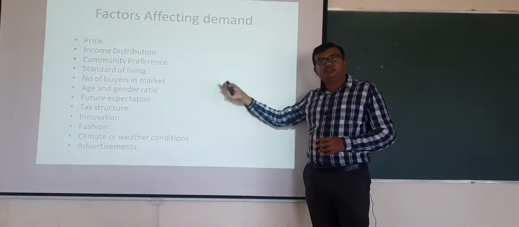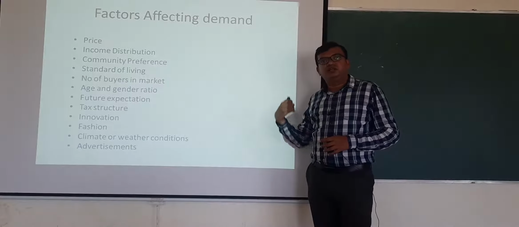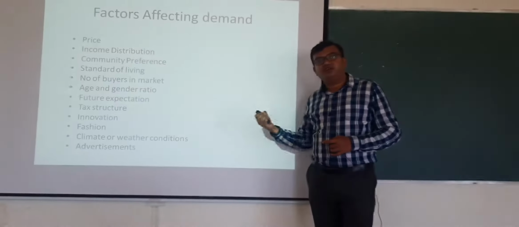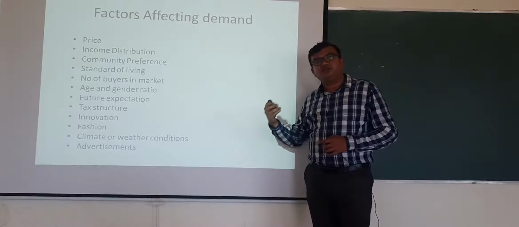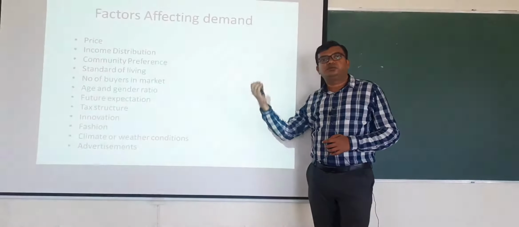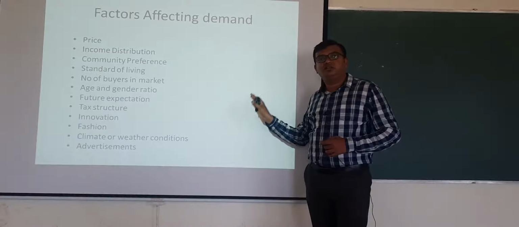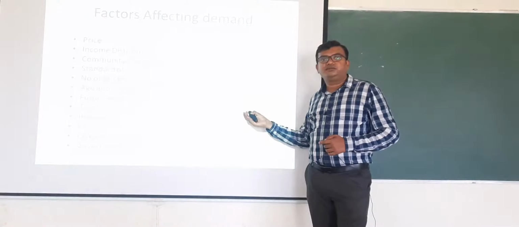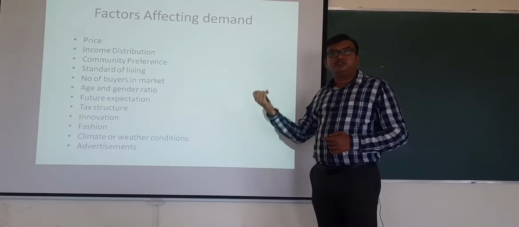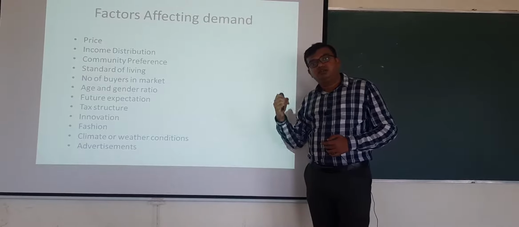So future expectation means this: why do people want to buy during the Deepavali season? Because people know that during the Deepavali season, different companies will offer heavy discounts, and they want to take the benefit of that. People expect that products will become cheaper. So the demand for different products will be less in the months of August and September. Companies know that the demand will be less for high value products such as cars, bikes, televisions, ACs, all such products.